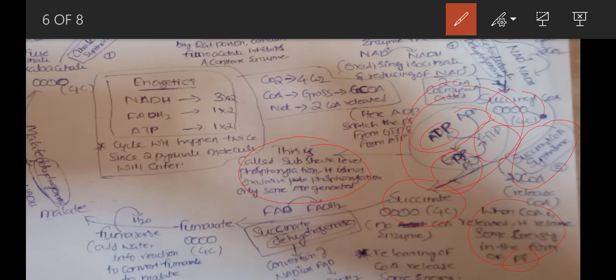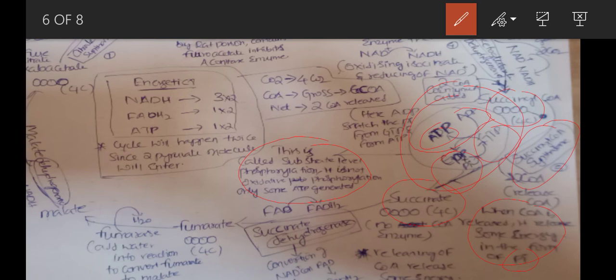Right? Next, from succinate it will form fumarate. The enzyme used here is succinate dehydrogenase. We come across many dehydrogenases. In some, NAD plus will be converted to NADH, or NADP plus to NADPH. But here the FAD will be converted to FADH2.